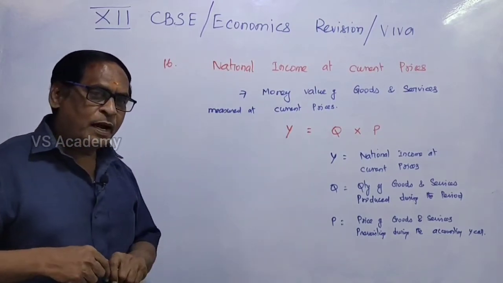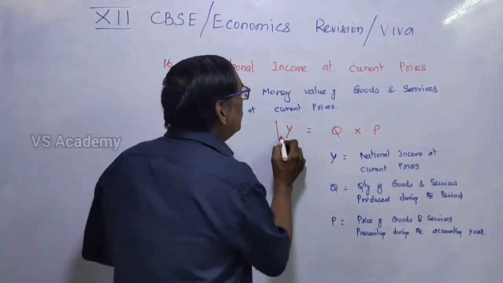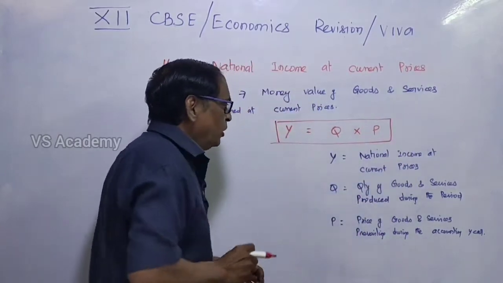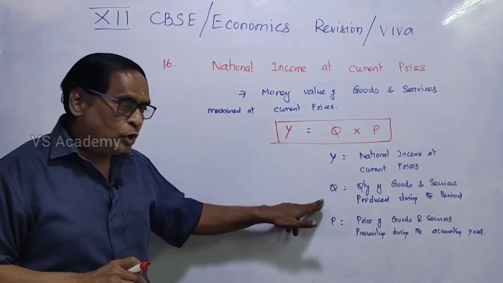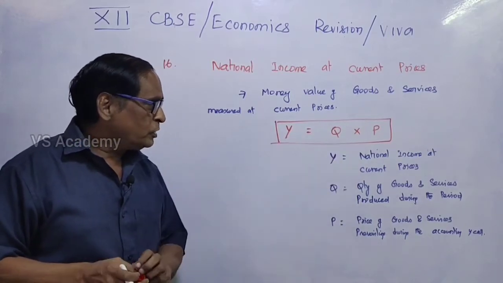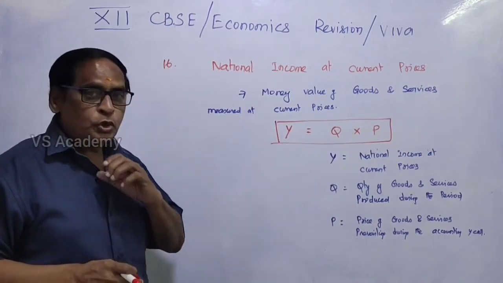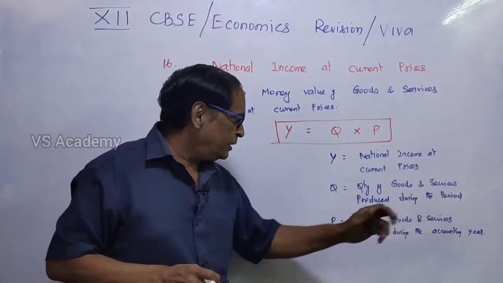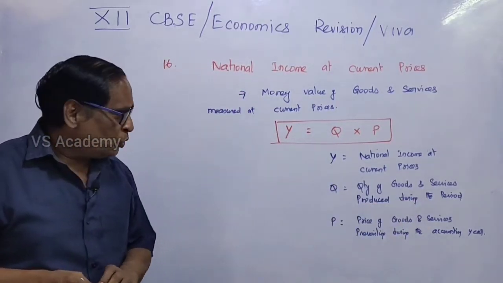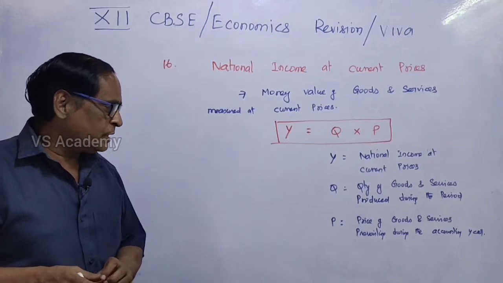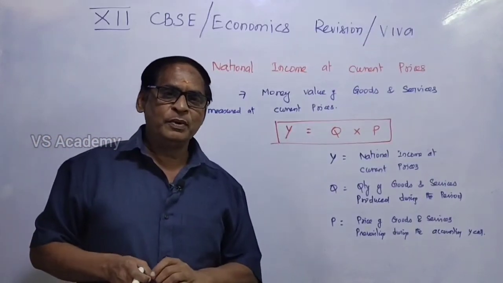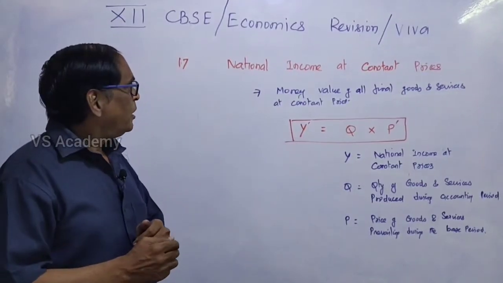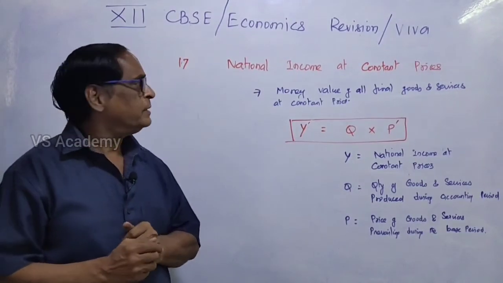So here there is a formula: Y equal to Q into P. Y refers to national income at current price. Q refers to the quantity of goods and services produced throughout the country during the period. And P refers to the price of goods and services prevailing during the accounting year. Please remember.